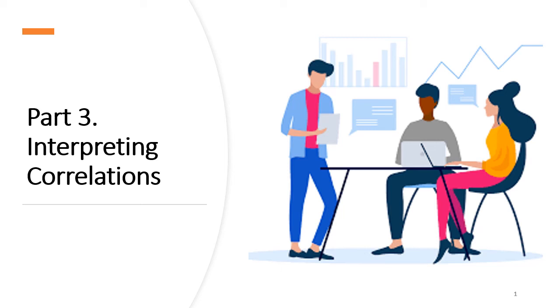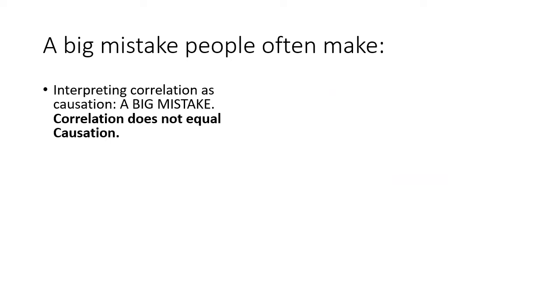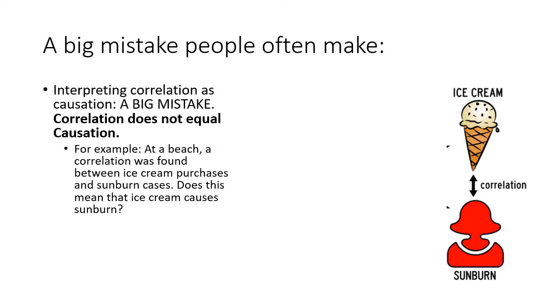Next, we're going to work with interpreting correlations. A big mistake that people often make is interpreting correlation as causation. Correlation does not equal causation. So think of this example.